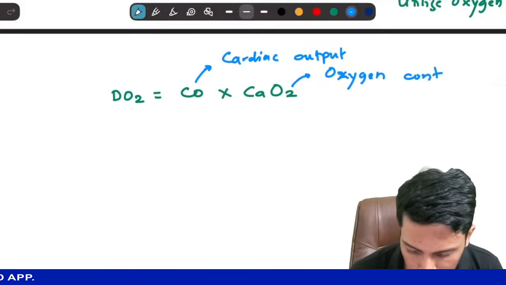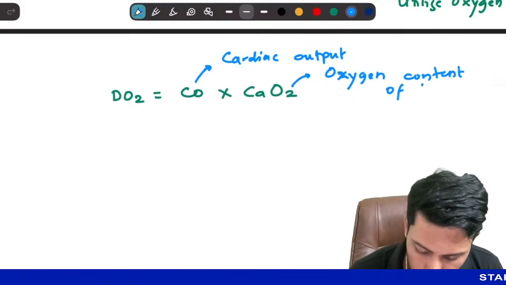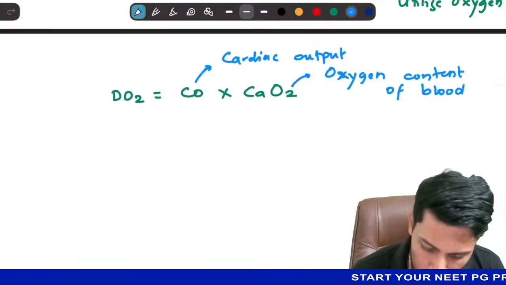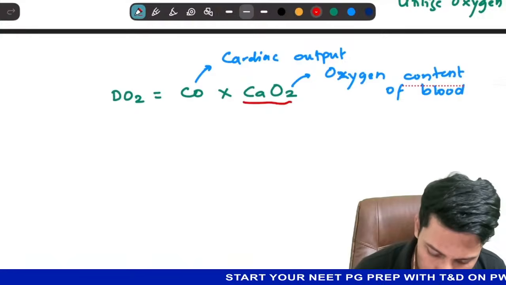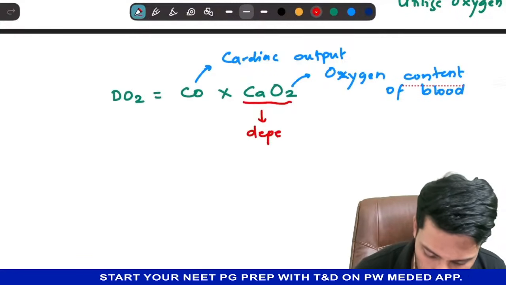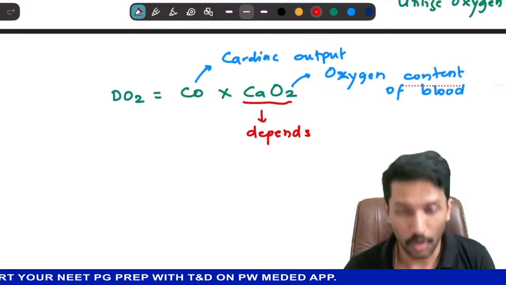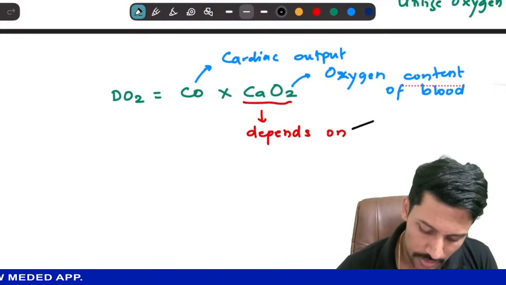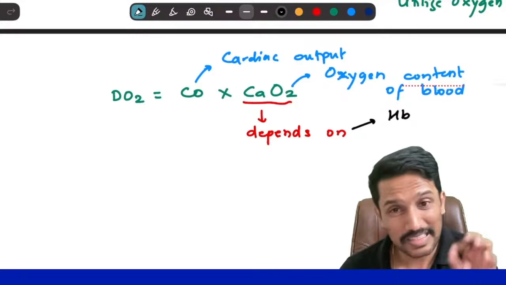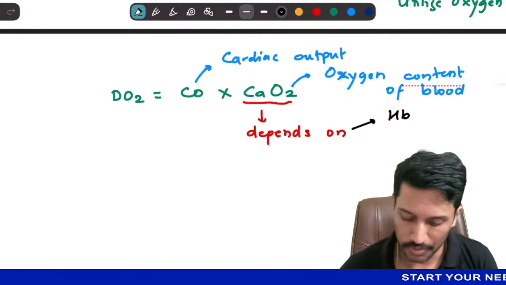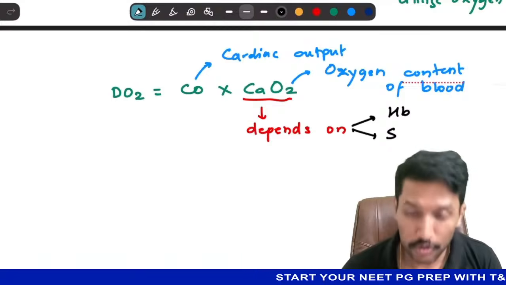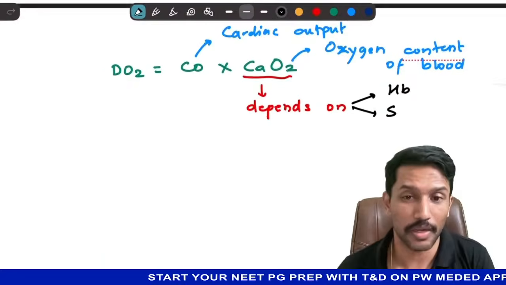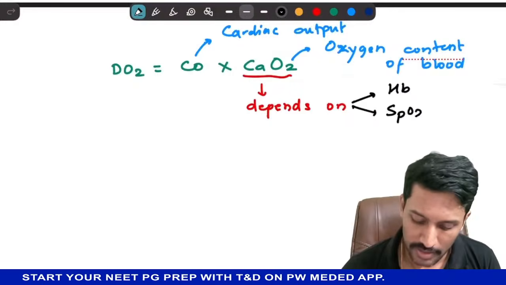Content of blood. Now, the oxygen content of blood depends on two parameters. The first one is, of course, hemoglobin. If I have less hemoglobin in blood, I will have less oxygen content. Second, how much of the hemoglobin molecules are saturated by oxygen, that is SpO2, right?